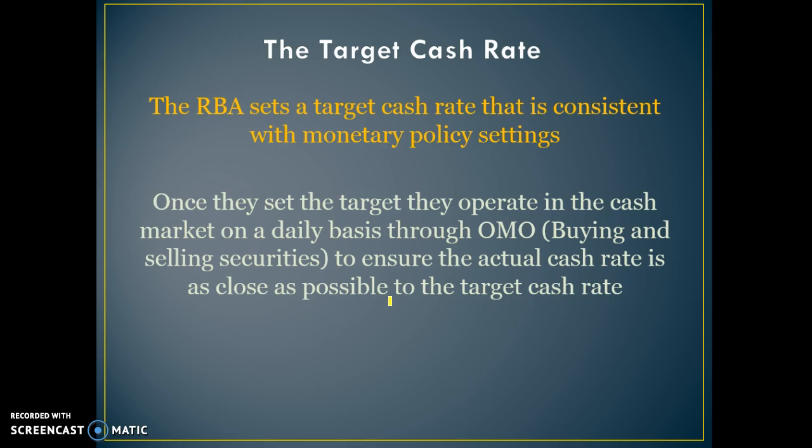So there's a difference between the target cash rate that the banks aim for and the actual cash rate that the banks charge each other, and that's based on the amount of liquidity the banks have, or the amount they have in their exchange settlement accounts. So they set the target cash rate, then they operate in the market to ensure the actual cash rate is as close as possible to the target cash rate.